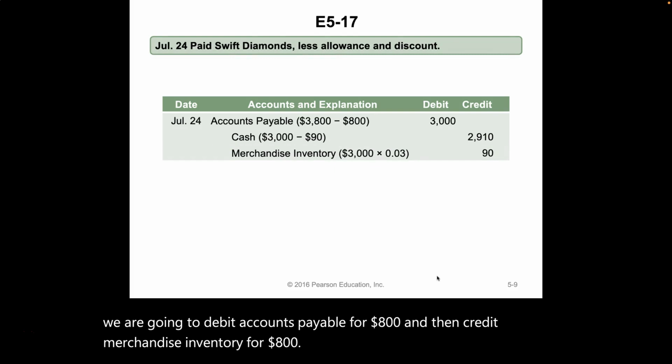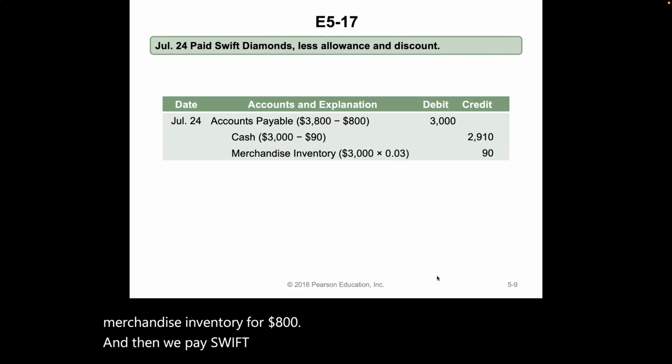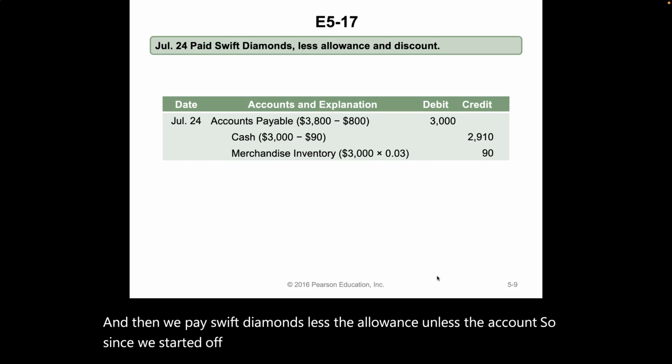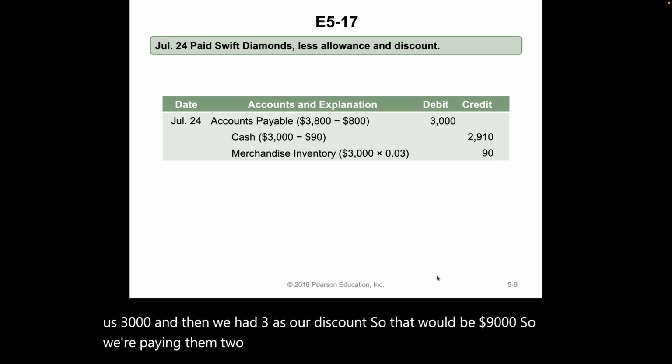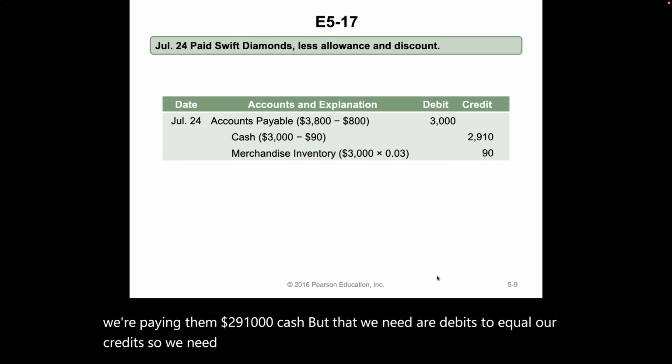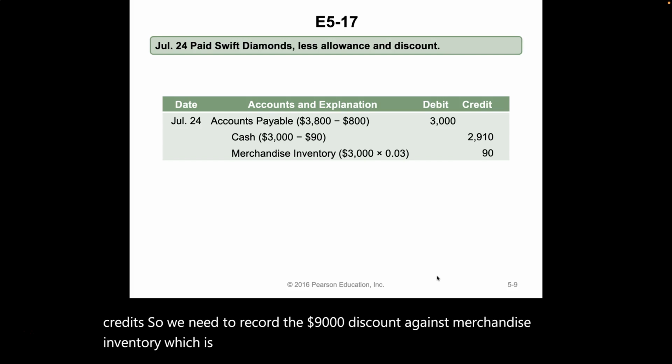And then we pay Swift Diamonds less the allowance and less the discount. So since we started off with $3,800 and we had an allowance of $800, that leaves us $3,000. And then we had 3% as our discount, so that would be $90. So we're paying them $2,910 cash, but then we need our debits to equal our credits, so we need to record the $90 discount against merchandise inventory, which is a credit.